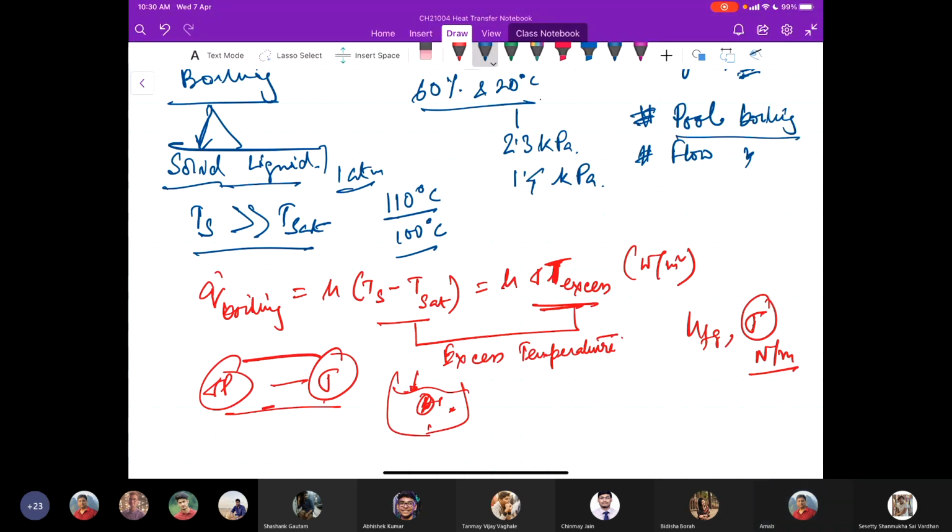Pool boiling is what we call it when there is no bulk motion of the flow, no bulk fluid motion basically. But in flow boiling, there is forced convection assisted boiling. You can think of it in this way: flow boiling is basically forced convection induced boiling. That means there is bulk movement of the fluid along with the boiling.